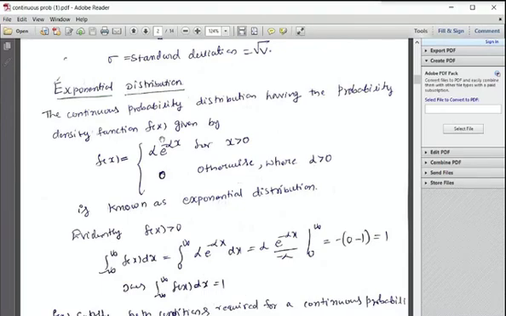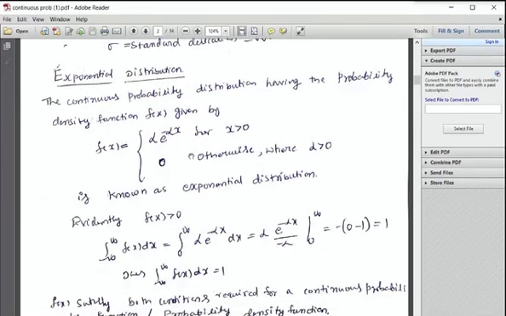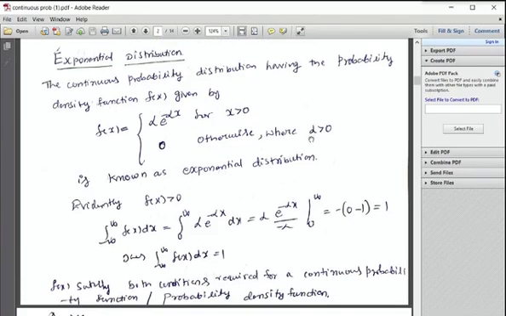The function is alpha e power minus alpha x for x greater than 0, that is, from 0 to infinity. Otherwise, in the interval minus infinity to 0, the value is 0, where alpha is positive. You must mention that alpha is positive, and that condition is a must.